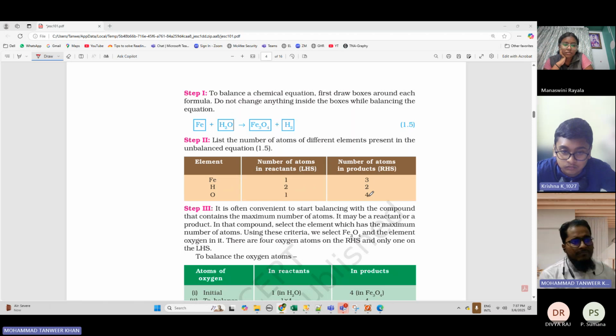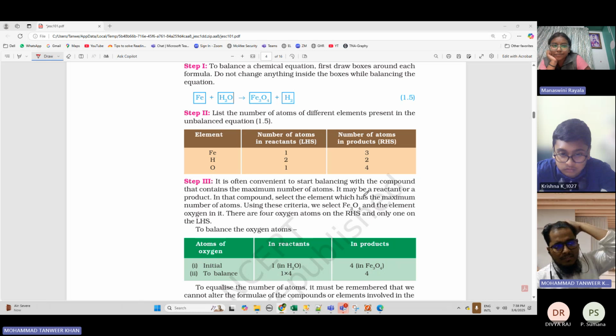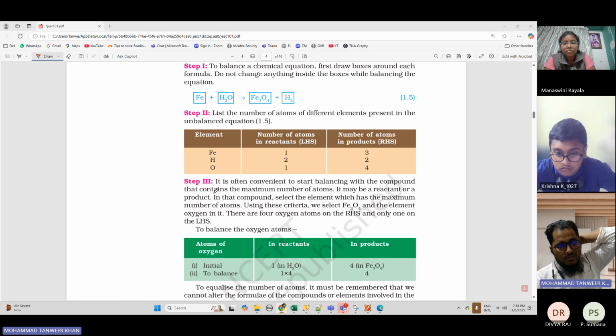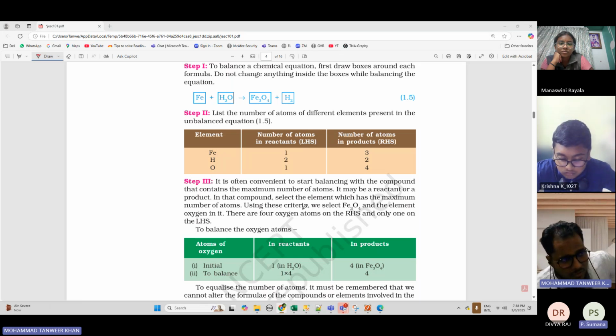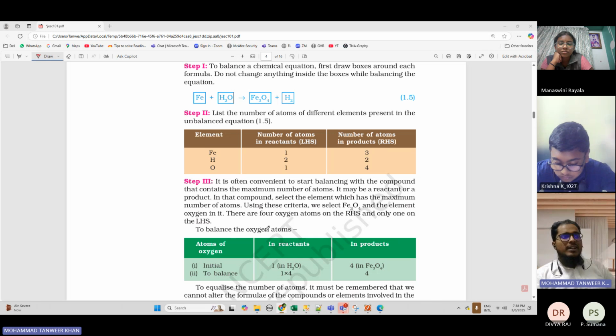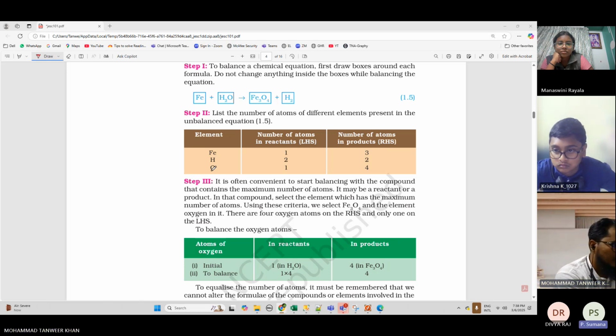Now we have to balance it. It is often convenient to start balancing with a compound that contains the maximum number of atoms. It may be a reactant or a product, in that compound a structural element which has the maximum number of atoms. Now we will try to balance it. We'll start with the oxygen atoms because oxygen has the maximum number of atoms. On the product side, oxygen has how many atoms?